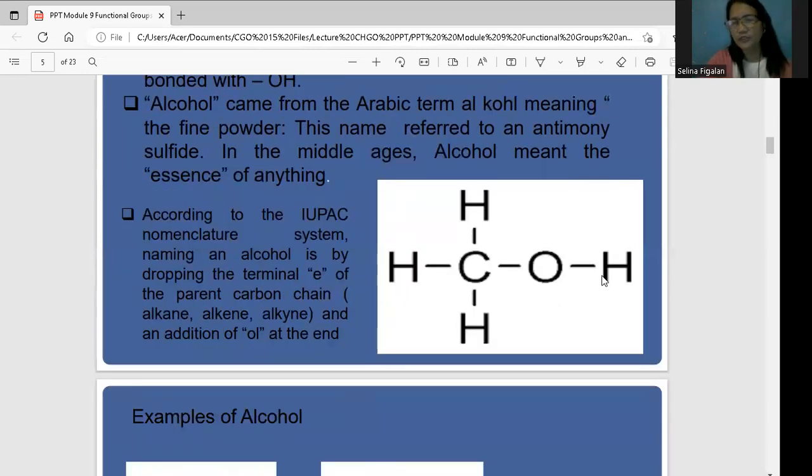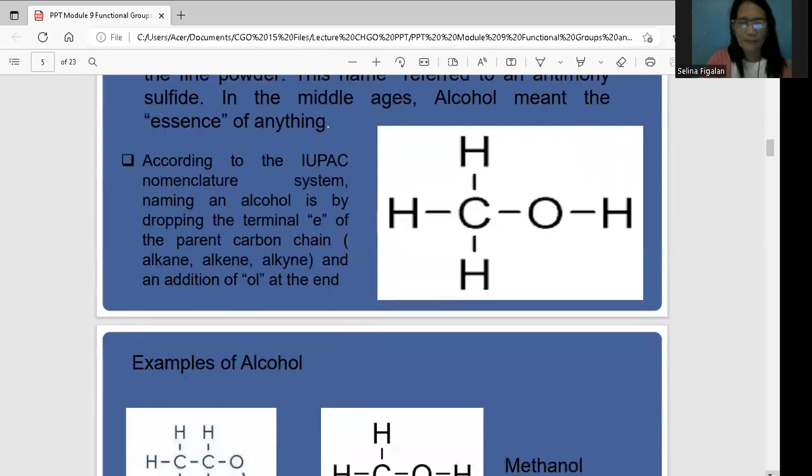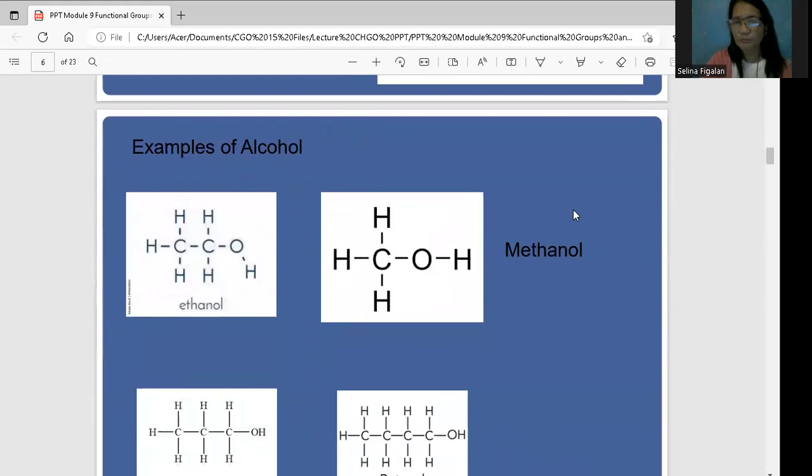So here, if you notice, there is a presence of the OH, and this one is a primary type of alcohol, which is attached to a single carbon. We will learn later about the types of alcohols. The examples of alcohol are as follows. So this is methanol, as I have said, right? This is methane. You have to remove the letter E, then add OL at the end.